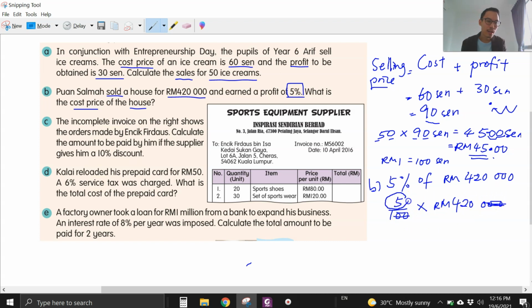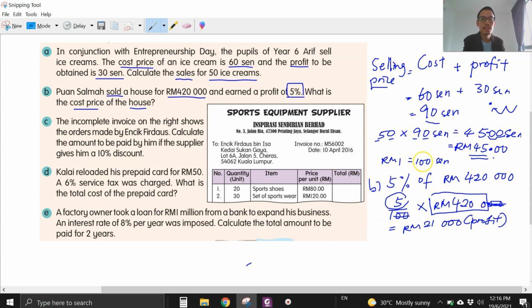And then 5 times 4,200, you get 21,000. Now this is the profit.